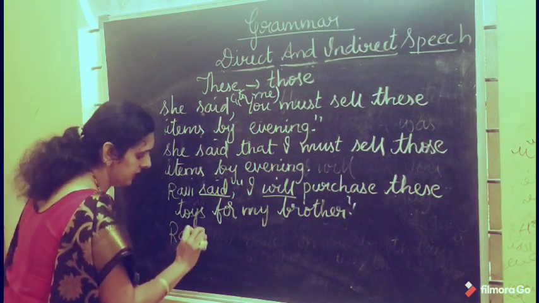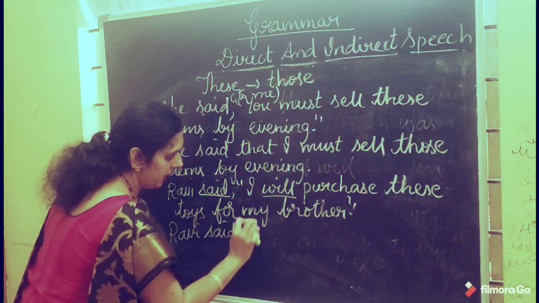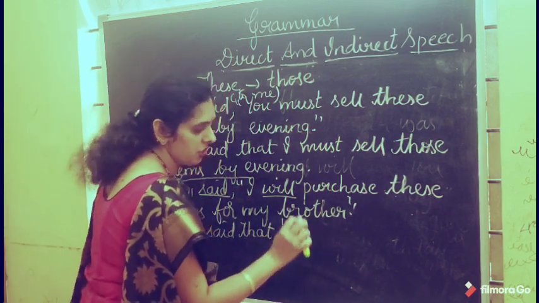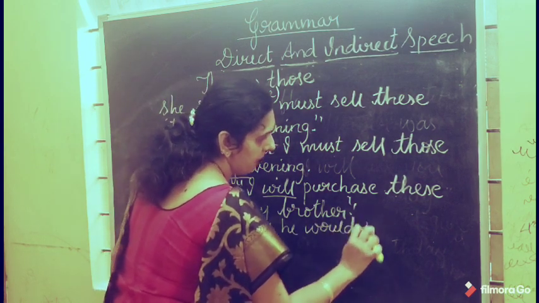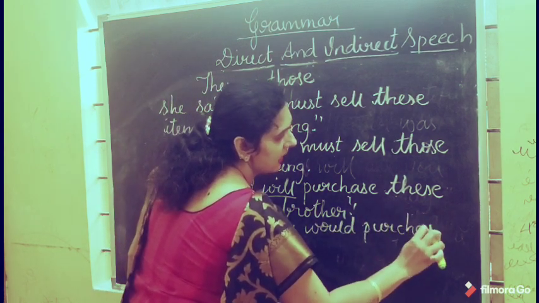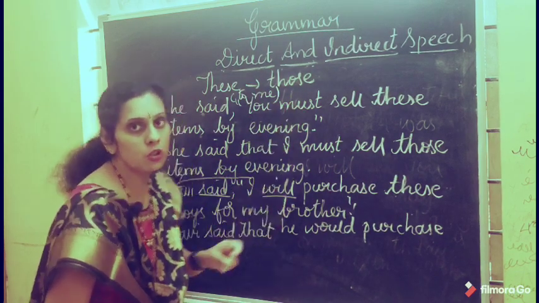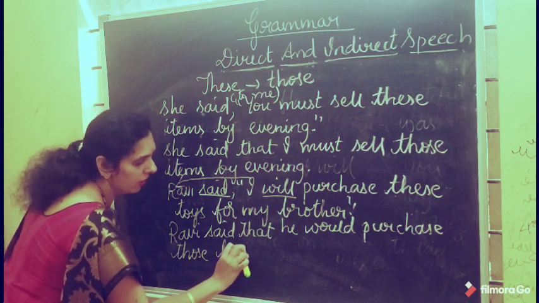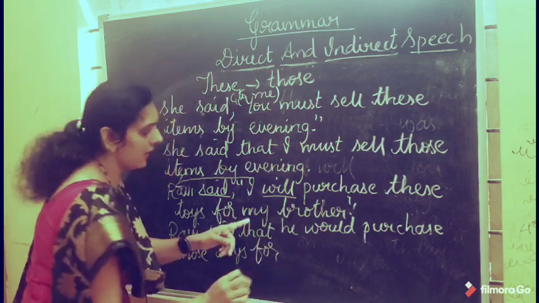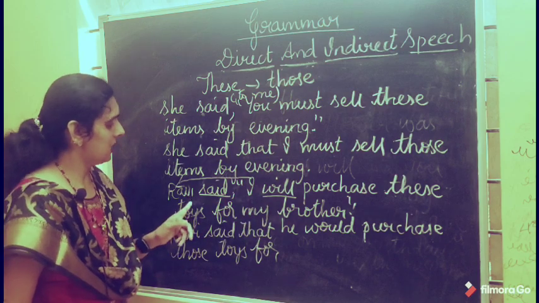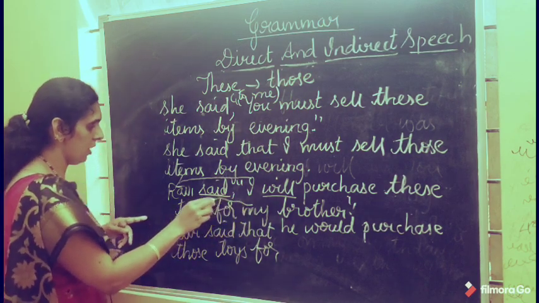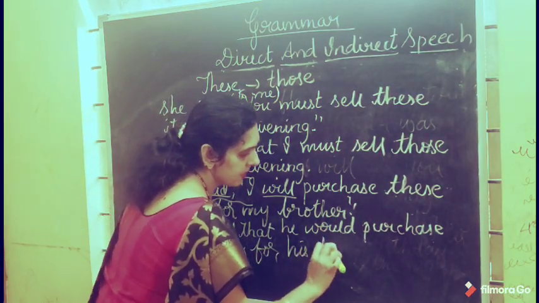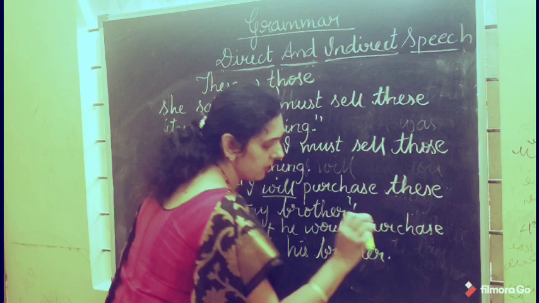What will you get here? Ravi said that, "I" changes according to the subject of the reporting part. So what will you get here? "He will" changes to "would". Would purchase. "These" changes to "those". Those toys. For, again you have "my" here, first person possessive pronoun. It changes according to the subject of the reporting part. So what will you get here? His brother. Hope you all have understood, students.